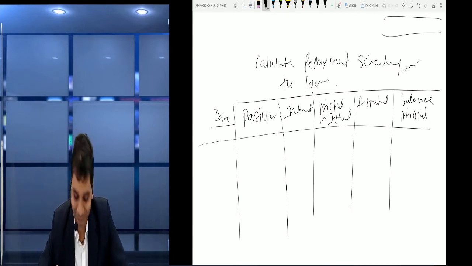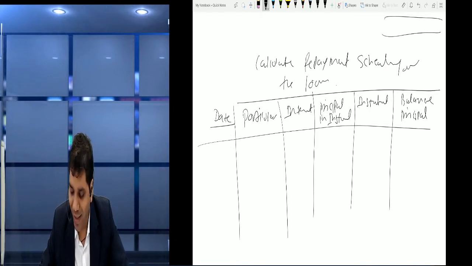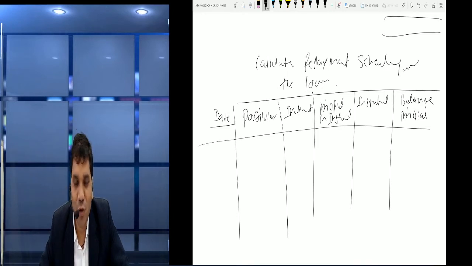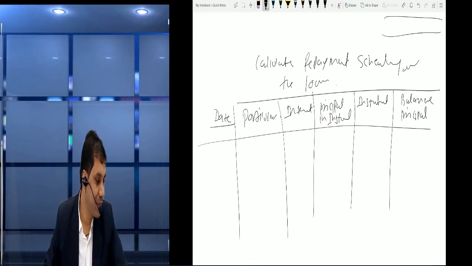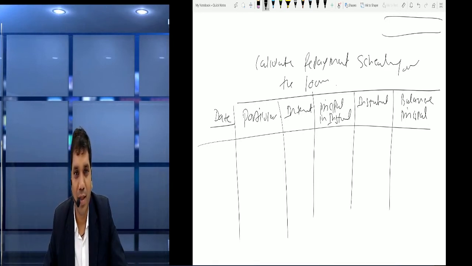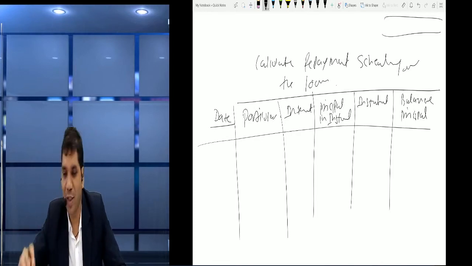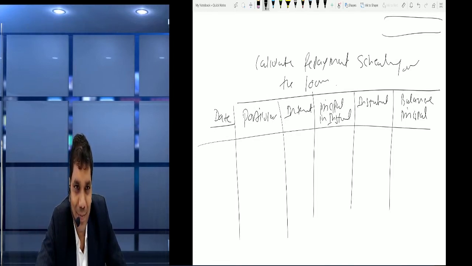I repeat these columns: date, particular, interest, principal in installment, and balance principal. Okay, so we use these items for this purpose. Okay, so let me start with one question so you will understand more. It is part of financial instruments, I think you understood. Okay, let's start.